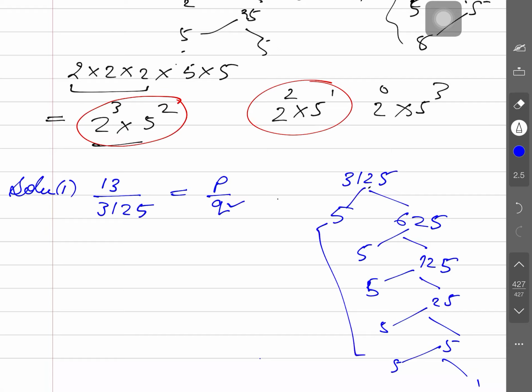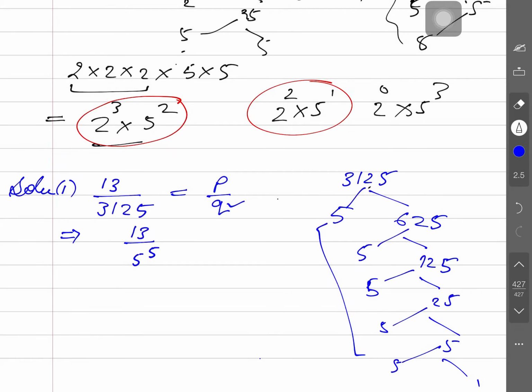So 5 is occurring 5 times, that is, 5 to the power 5. So we can write this as 13 by 5 to the power 5.